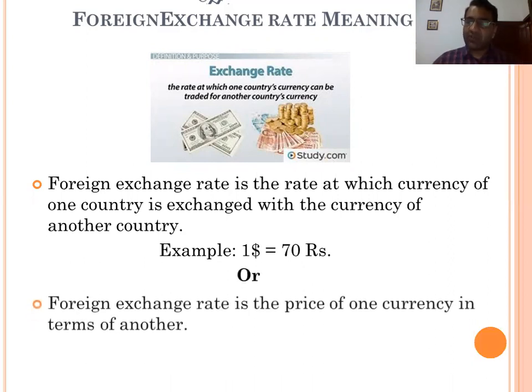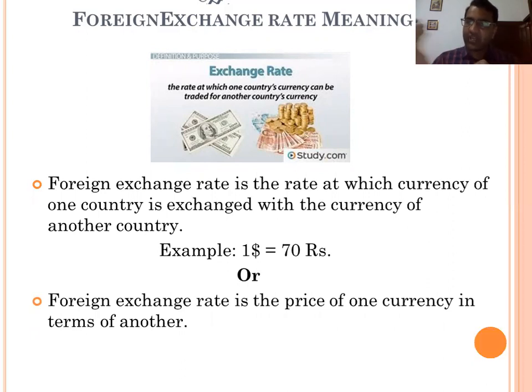In other words, we can say the foreign exchange rate is the price of one currency in terms of another. It means the price of one currency in terms of the other is a foreign exchange rate. For the same example, $1 is equal to 70 rupees. It means the price of $1 is 70 rupees.